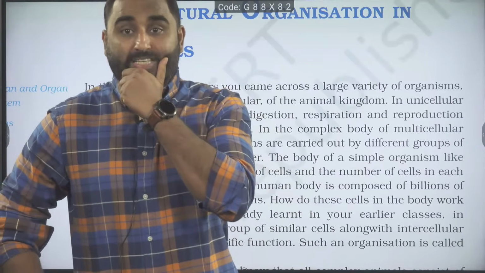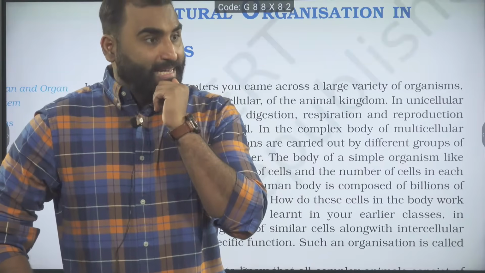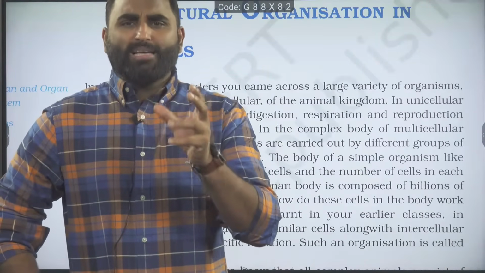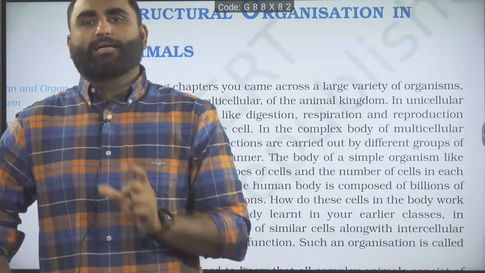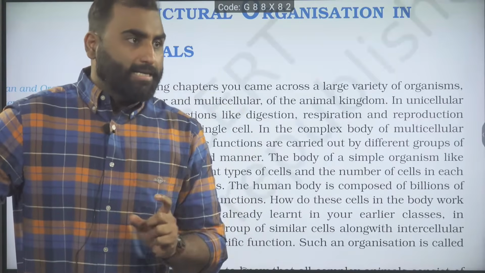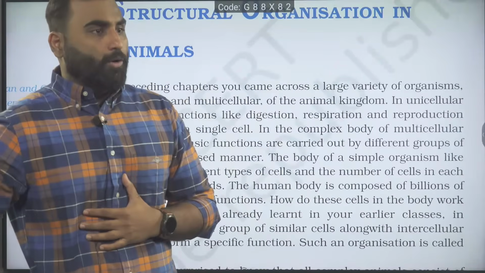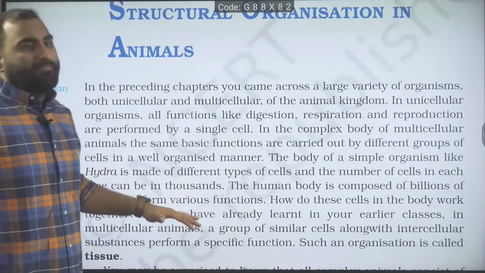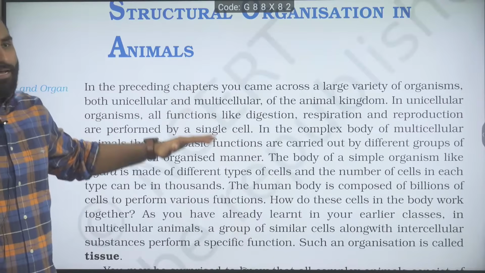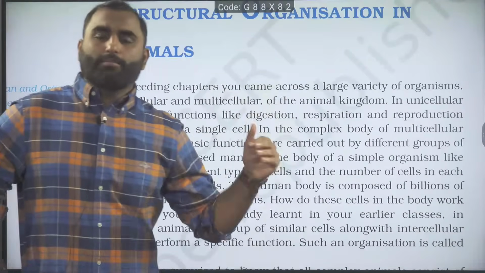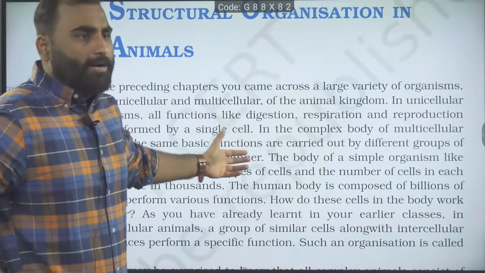So today's topic is tissue, frog, and breathing and exchange of gases. I will request you all to revise tissue, epithelial and connective tissue from the NCERT lines. We will directly jump on and start with the frog topic. In the first paragraph, they are talking about the preceding chapters, where you studied unicellular and multicellular organisms.